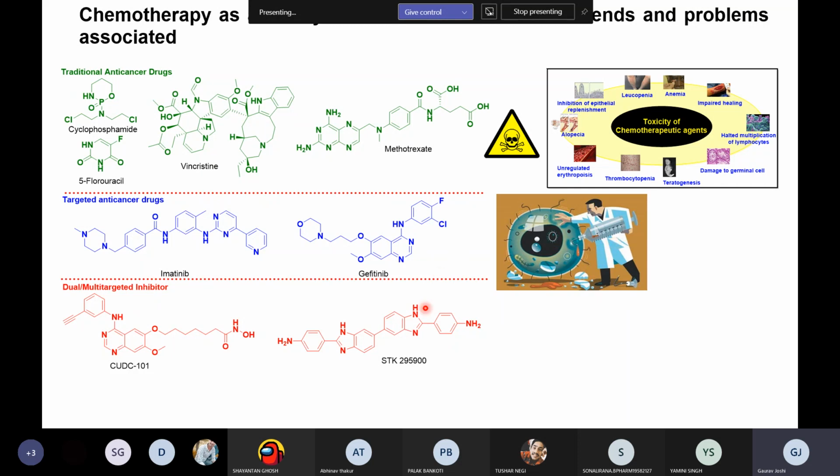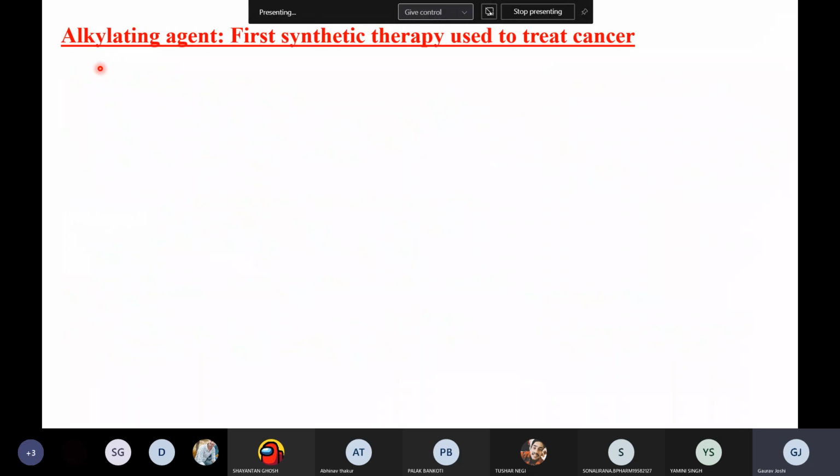To overcome this, scientists are recently making molecules that can target two or more oncogenic proteins. They are making dual or multi-targeted inhibitors. These inhibitors are currently in clinical trials, and their efficacy is still awaited. So these are the new things. In your syllabus we have the traditional anti-cancer agents, and we'll be dealing with the traditional anti-cancer agents throughout your syllabus on anti-neoplastic agents, right? So this is the thing.